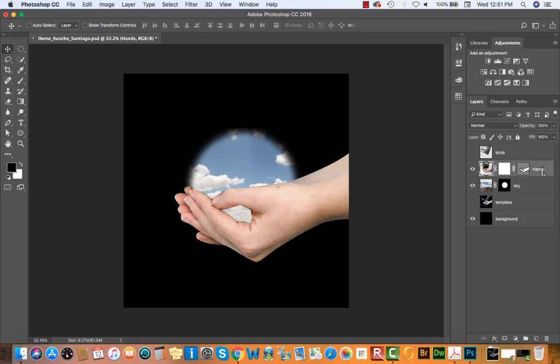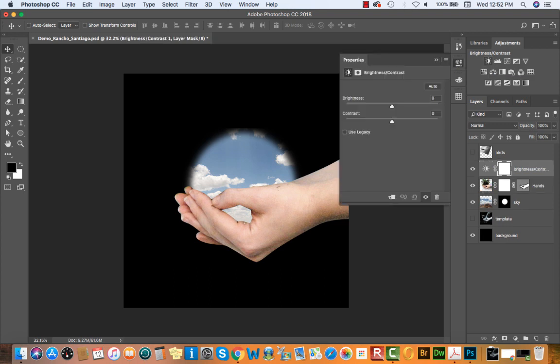Okay, I'm going to navigate back to my hands layer now, and I'm going to use an adjustment layer. So I'm going to navigate to my adjustments. I'm going to select a brightness contrast adjustment, which is in my first row, first icon. With my brightness contrast adjustment properties open, I'm going to make sure I'm clipping this adjustment to my hands layer, and clipping will allow you to adjust the single layer that it's clipped to. So it's adjusting based on the masks associated with the hands layer.